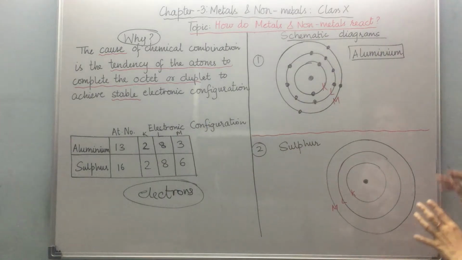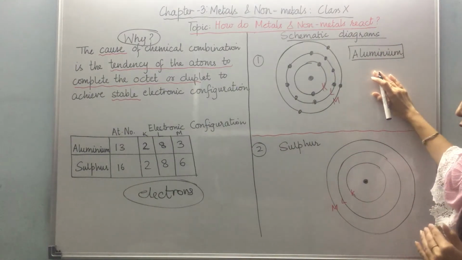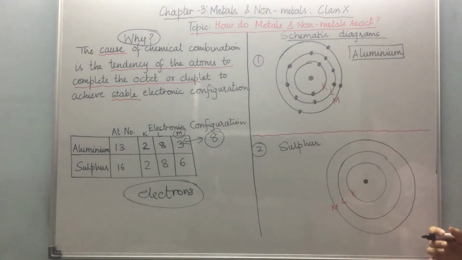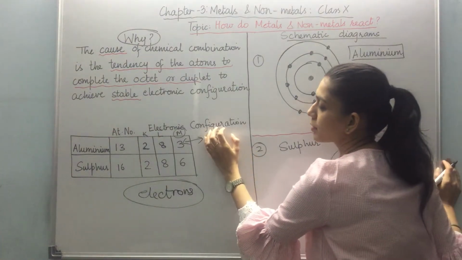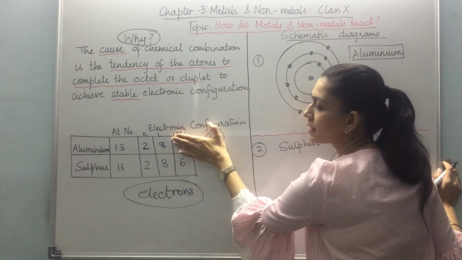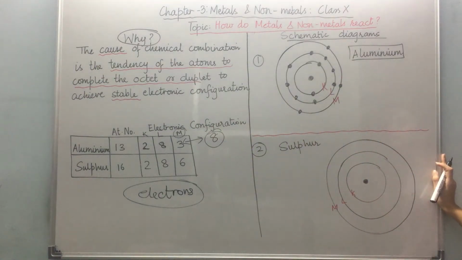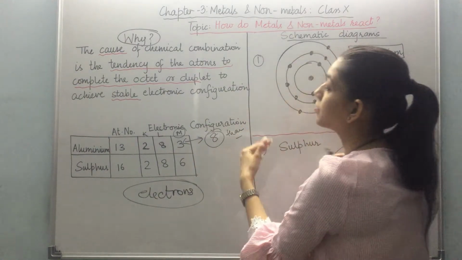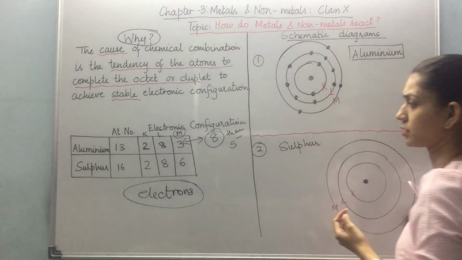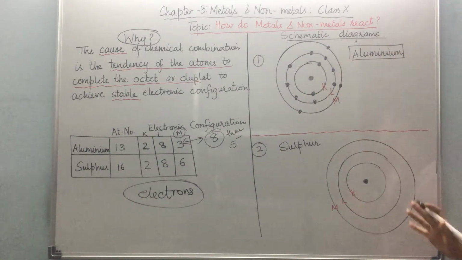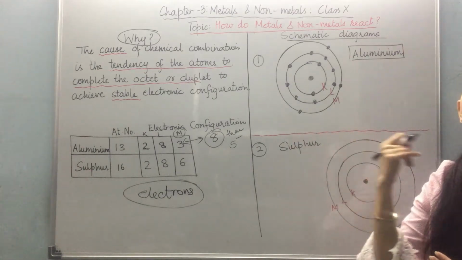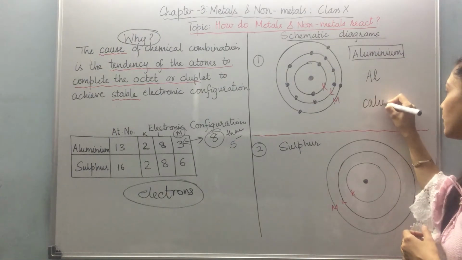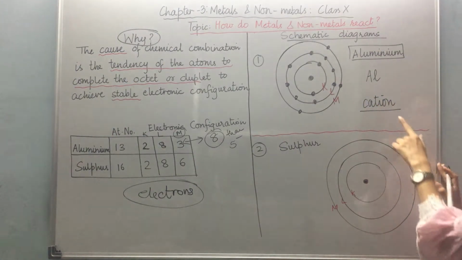Now what will happen? Aluminium wants stability in the outermost shell, that is M. It either wants 8 electrons in the outermost shell or 0. Either it wants to have 8, or it wants these 3 to go away. So it is very easy for aluminium to lose 3 electrons rather than to gain 5 electrons. So what it does, it loses its 3 electrons to some non-metal and becomes an aluminium ion. It becomes a cation. Whenever any metal loses electrons, we call it a cation.